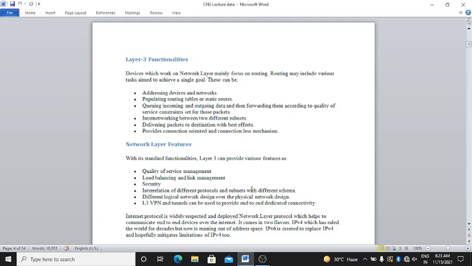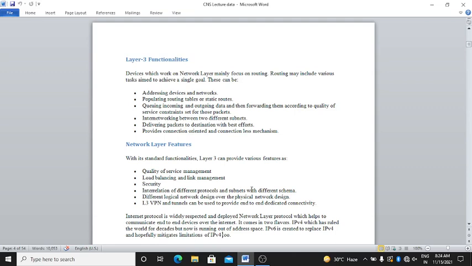First one is addressing devices and networks, populating routing tables or static routes. Third one is queuing incoming and outgoing data and then forwarding them according to the quality of service constraints set for those packets.